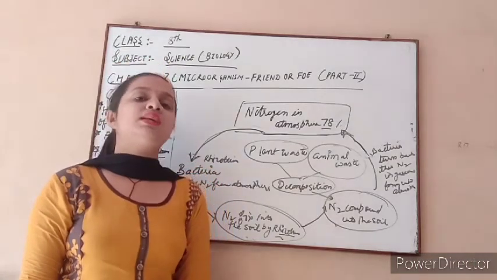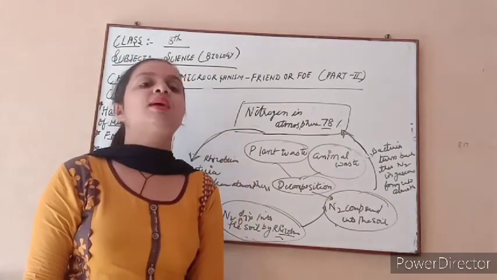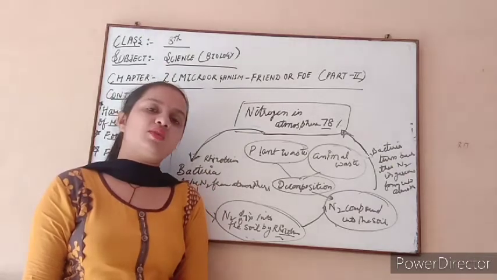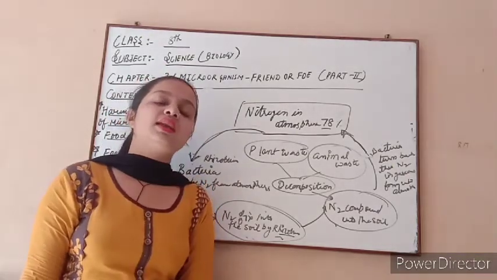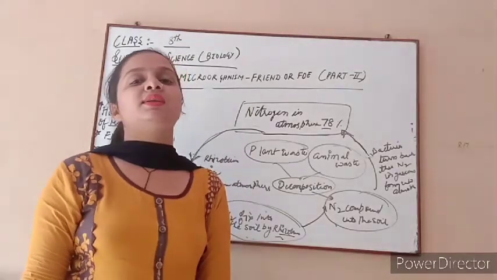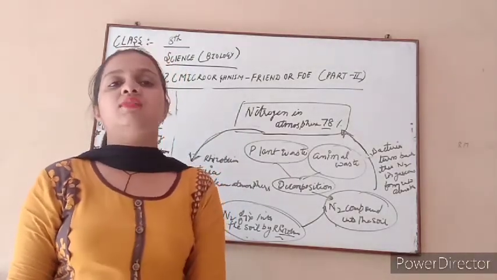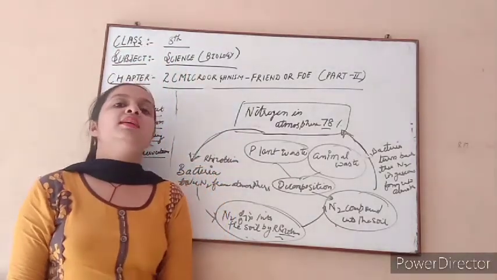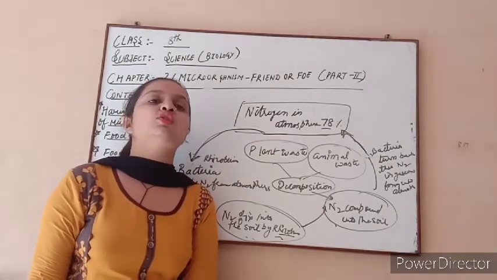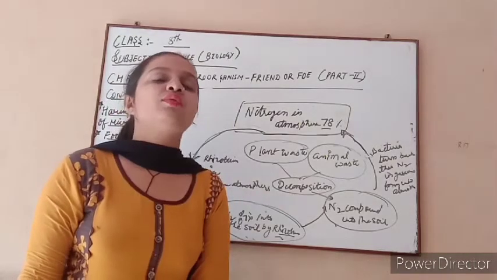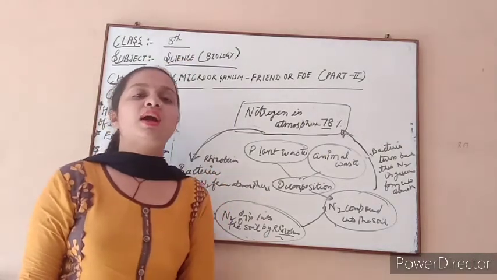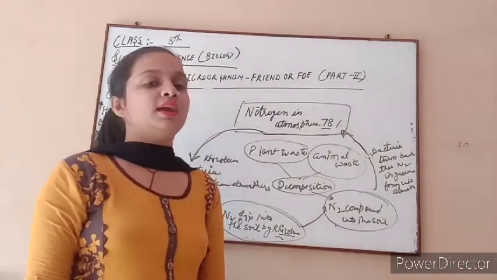And with which instrument can these microorganisms be seen? This instrument is known as a microscope. After this we discuss the five main types of microorganisms in our surroundings: bacteria, fungi, virus, protozoa, and algae. Algae have the capability to make their own food because of the presence of chlorophyll. So algae, other than plants, have the capability to make their own food.